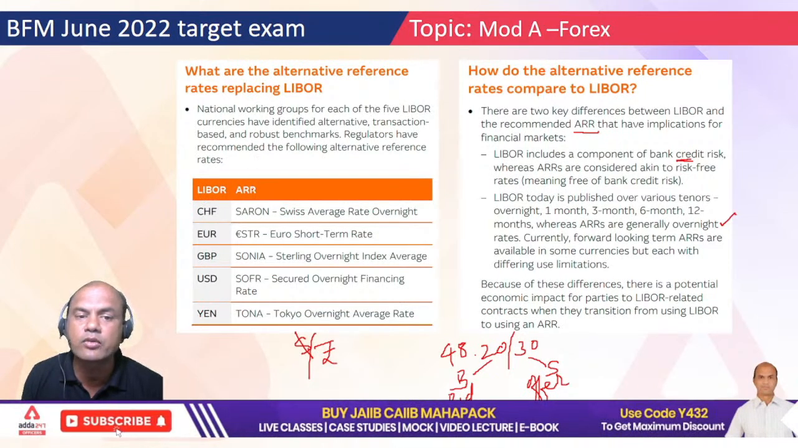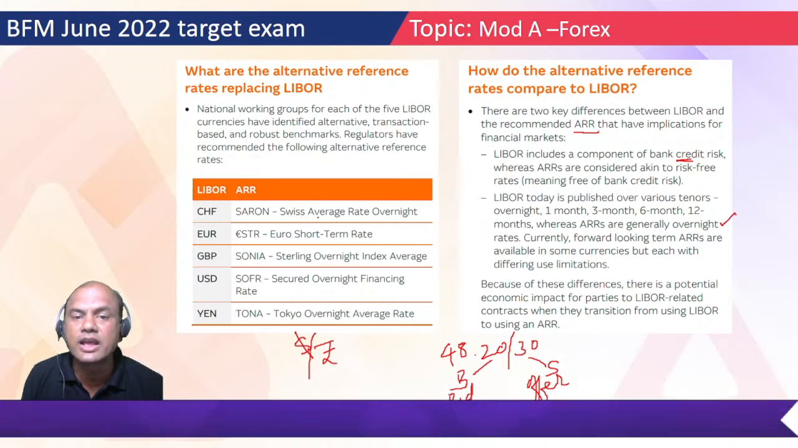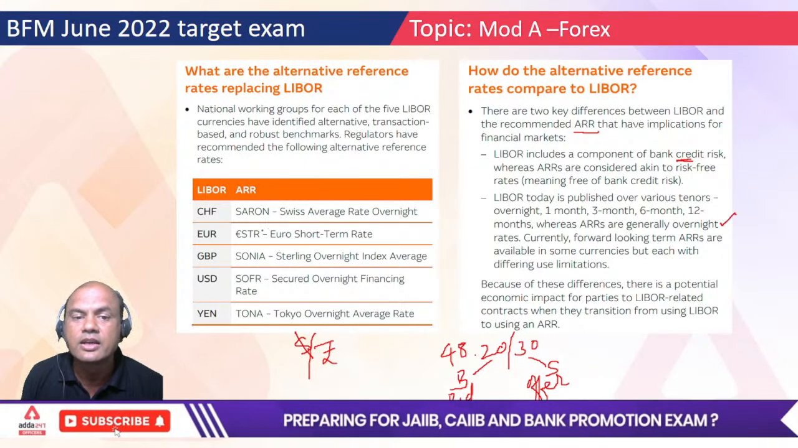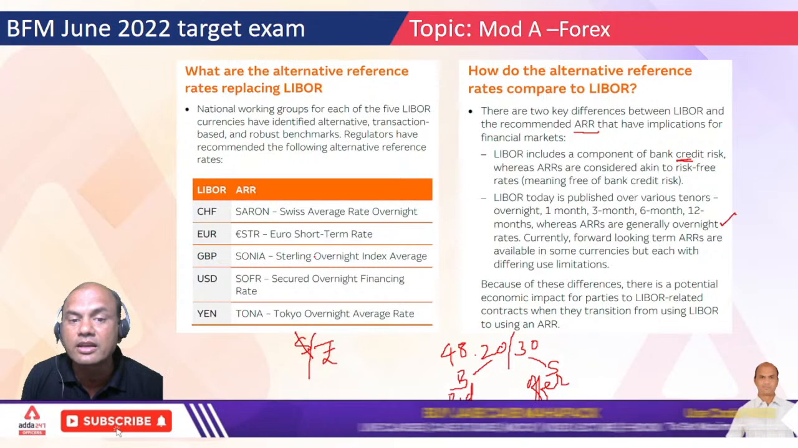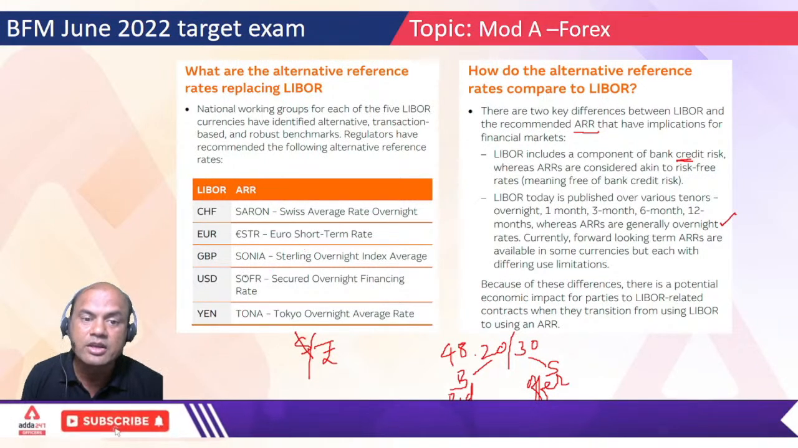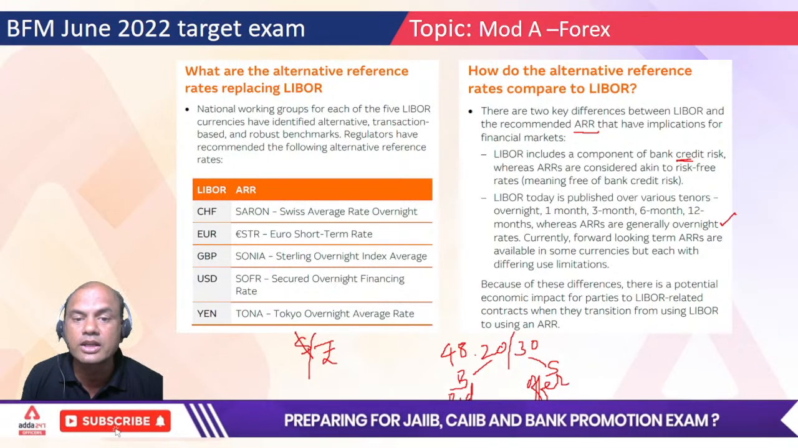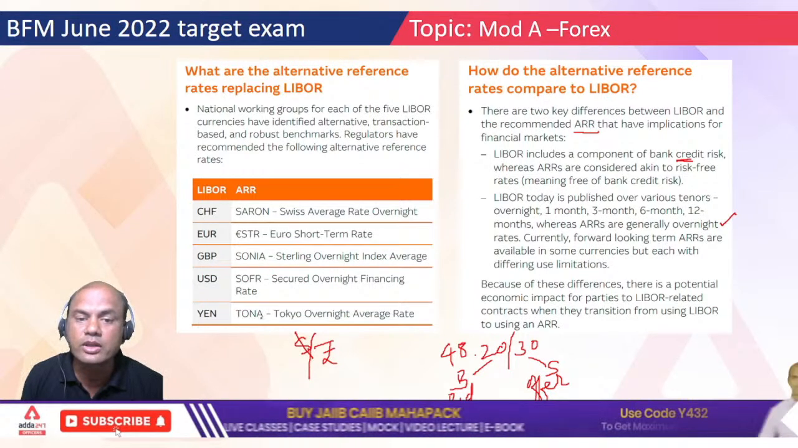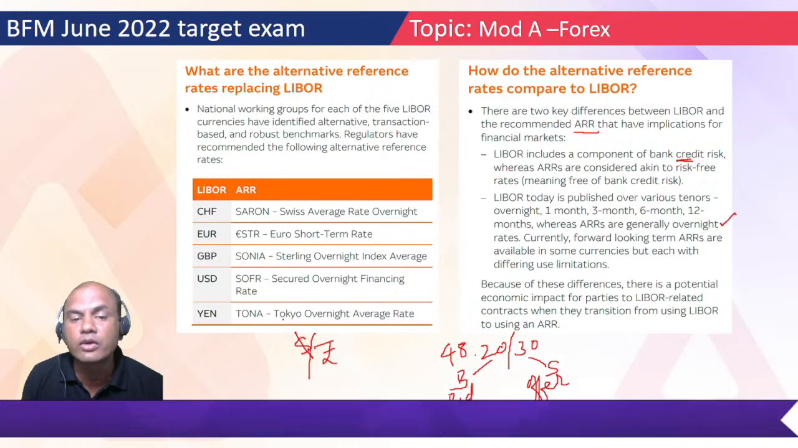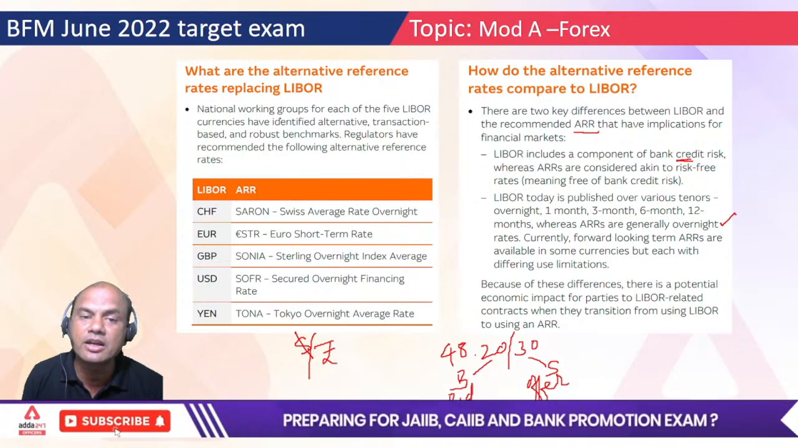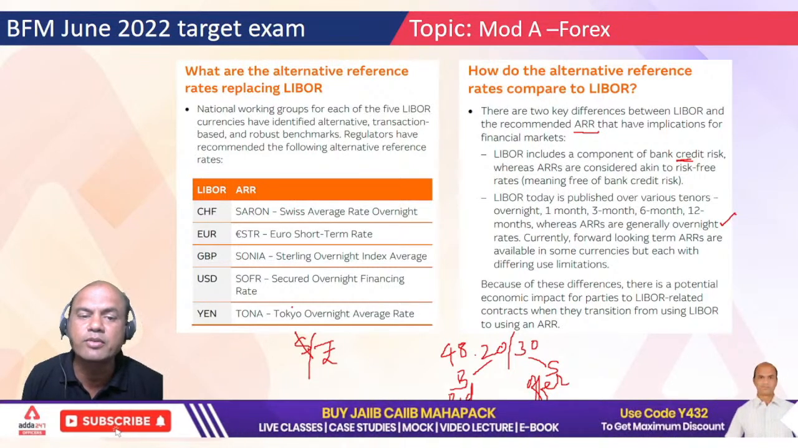And in this ARR, what is happening? SARON for Swiss, the average rate. This ESTR is for Euro, our Eurozone. SONIA is for Sterling. SOFR means Secured Overnight Financing Rate. And TONA for Tokyo. See here, how many countries are involved. What does it mean? If something happens in London tomorrow, and something happens in Swiss also tomorrow, then we can definitely go for Tokyo. We can definitely go for something else.